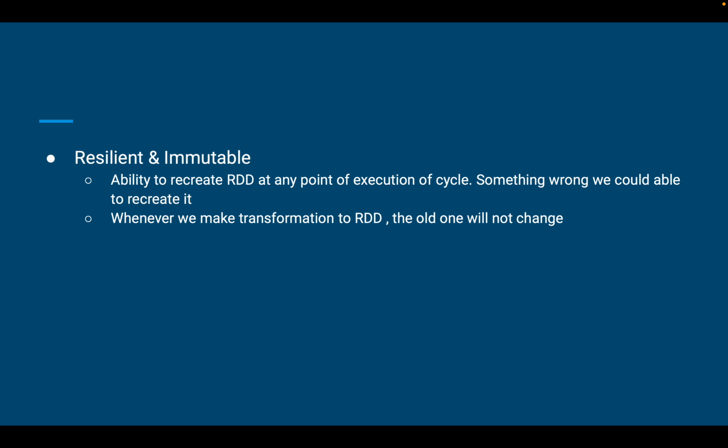And immutable means if you apply any transformation to the RDD, it will not change the old one. It always creates a new one. So that is what we mean by immutable. This term is very familiar, right? Immutable. We used to say that we have immutable data structures in Python and also in different languages. So here, RDD is immutable.